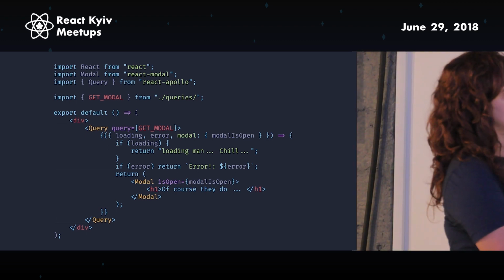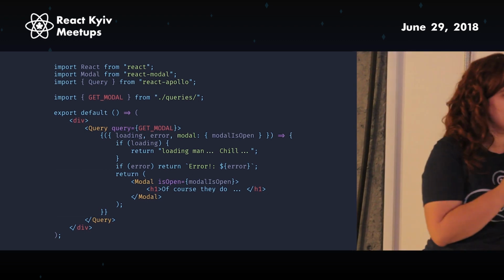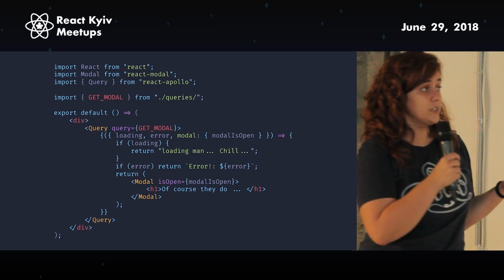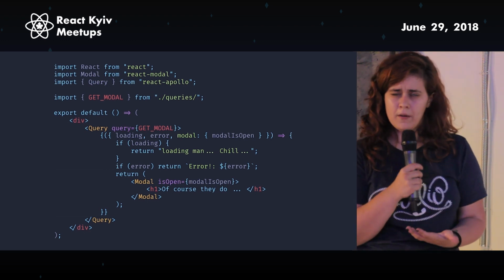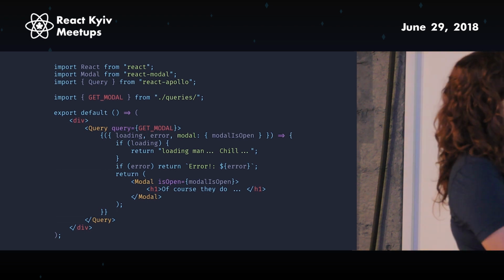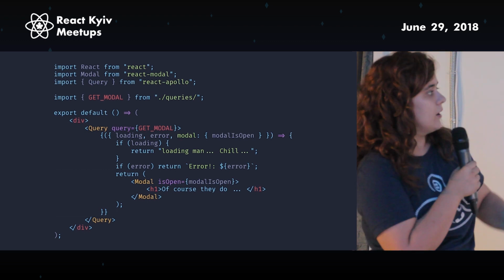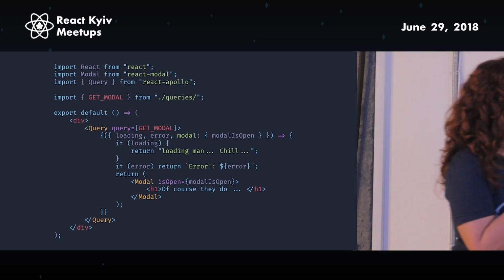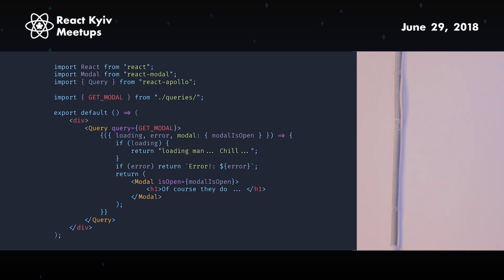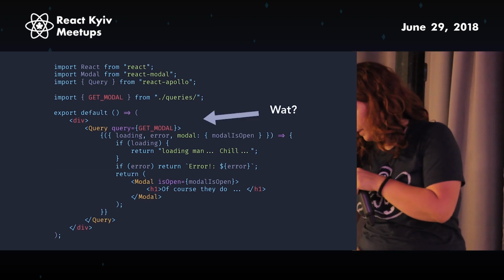And there are things that I did here that you honestly don't really need to do if you're just using local data, which is the loading. If you have a loading on your local data, something is really wrong with your app. Something is really slow and you should fix that. So if loading, you just return, this is loading. If an error, return, there was an error. And if none of these happens, you return the actual thing that you want to return. I'm using React Modal that has a thing called isOpen, and I just pass it true or false in case the modal is open or not.